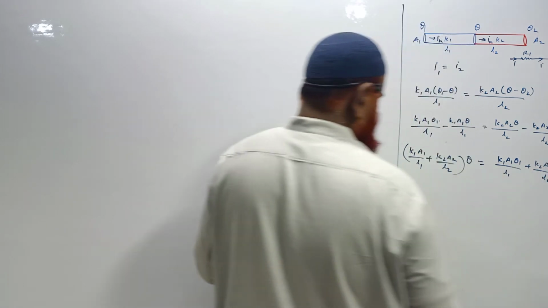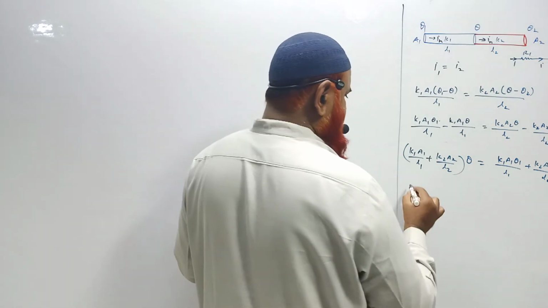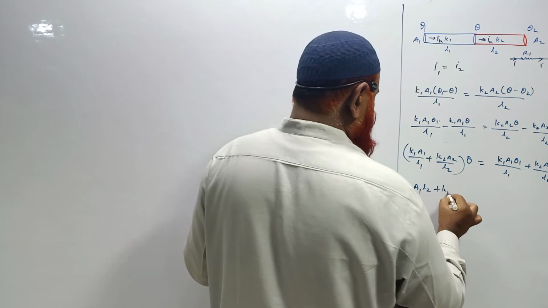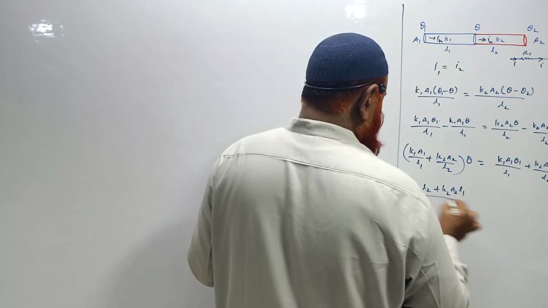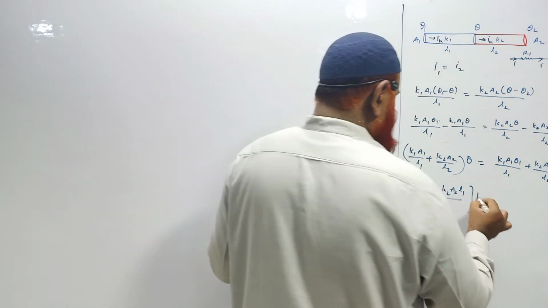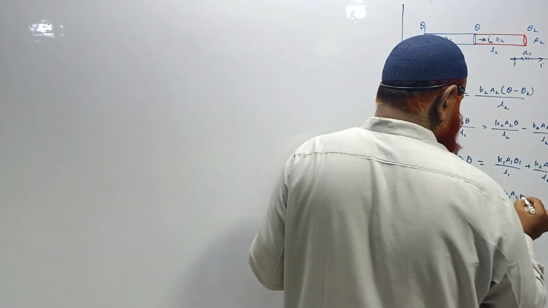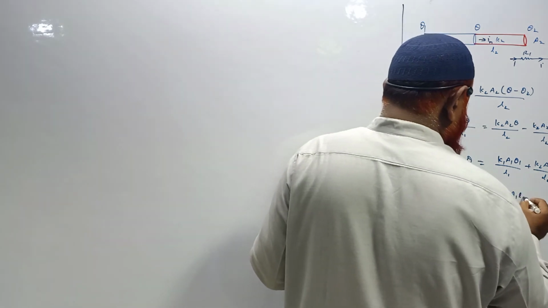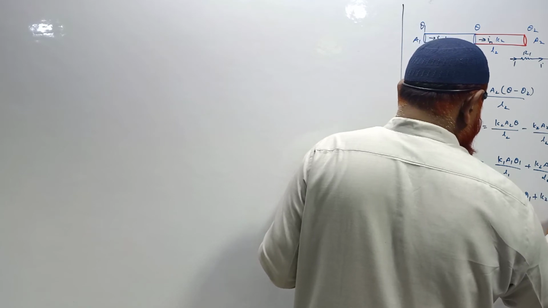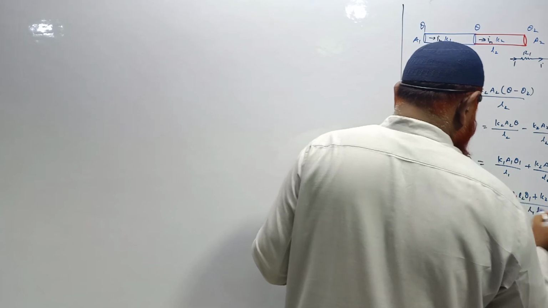Can we take the LCM in both the cases? Yes, we can take the LCM. K1 A1 L2 plus K2 A2 L1 divided by L1 L2 you can write into theta here, and here also you can write K1 A1 L2 theta 1 plus K2 A2 L1 theta 2 whole divided by L1 L2.